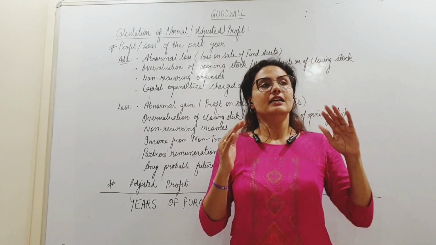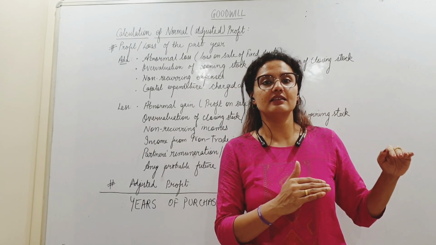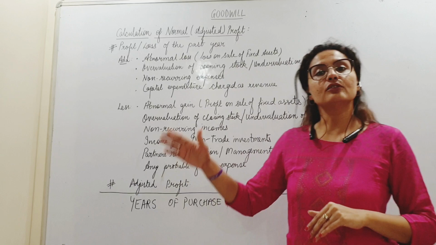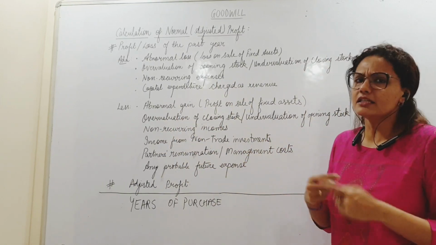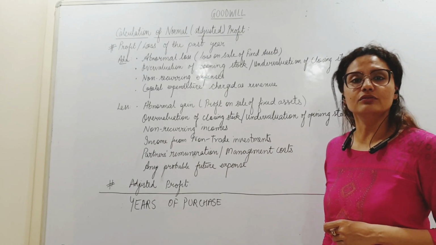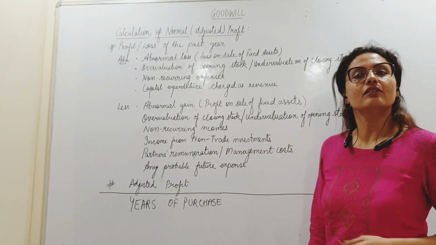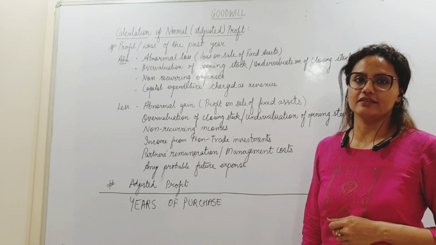So if I am saying that for the next 3 years the same level of profits can be sustained, then when I calculate the profits, I will multiply that profit with the number of years of purchase to value goodwill. Okay, and that will be discussed in the next formula, in the first method.